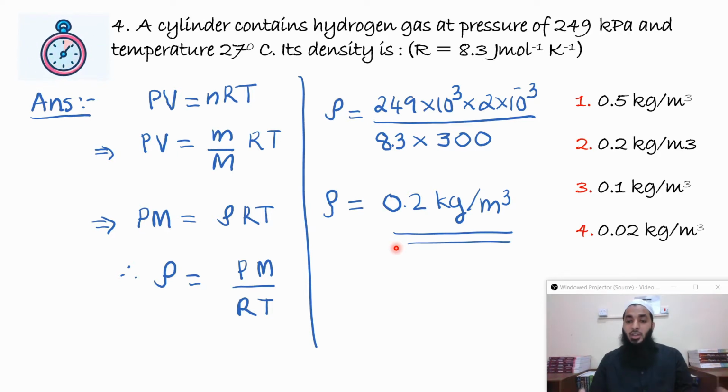Even for the calculation, you can easily get it. 10 raised to 3 and 10 raised to minus 3 will get cancelled. Here 8.3 into 3 will approximately be equal to 24. So here you see 24 and 240. You need to cancel like this without sitting and wasting time calculating. You have to approximate 249 as approximately 10 here. So 10 and this will get cancelled. So it will be 2 divided by 10, which is nothing but 0.2. Next question.